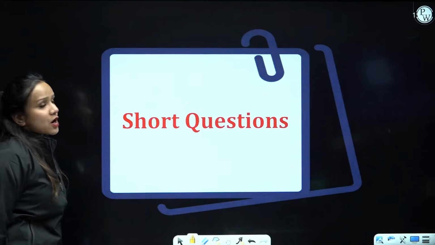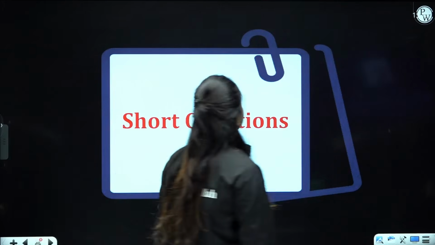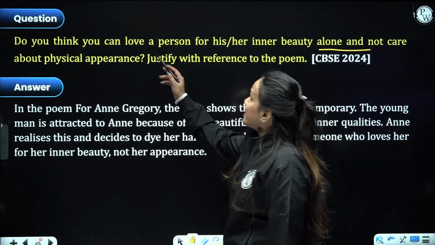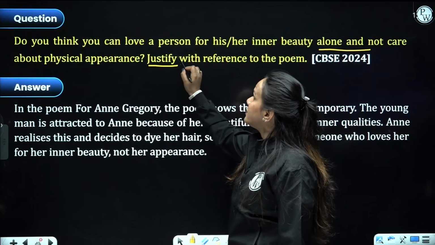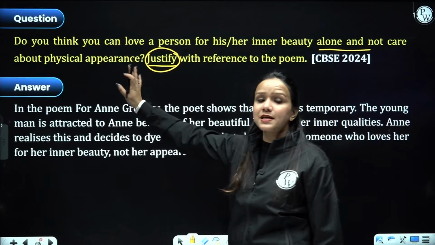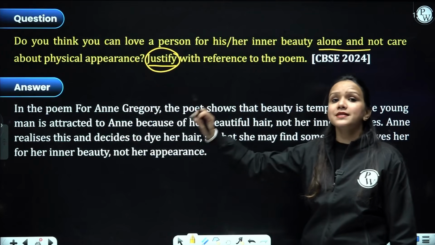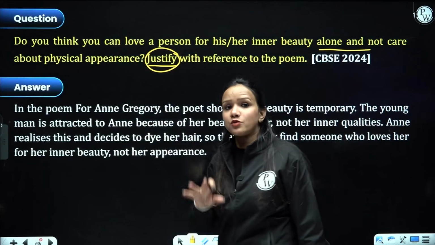Right? Let's now proceed towards short questions from this particular poem. First question being, do you think you can love a person for his or her inner beauty alone and not care about physical appearance? Justify. Whenever you come across these type of words in a question, please do not forget to justify your point, to validate your point.